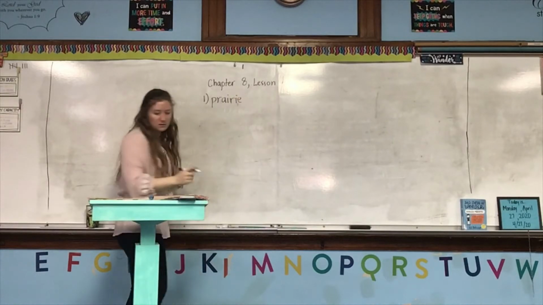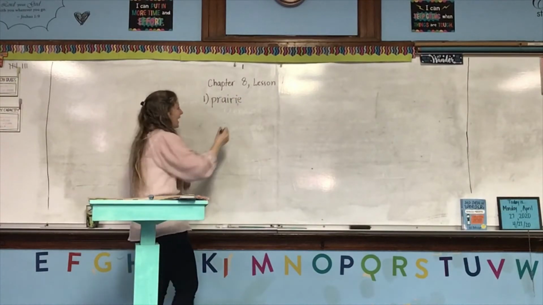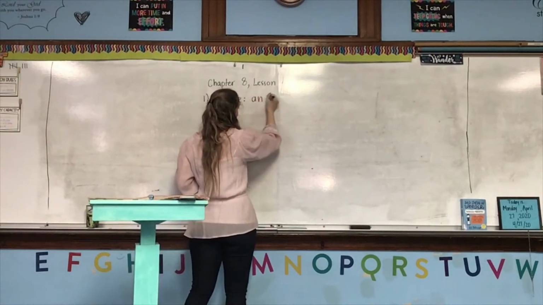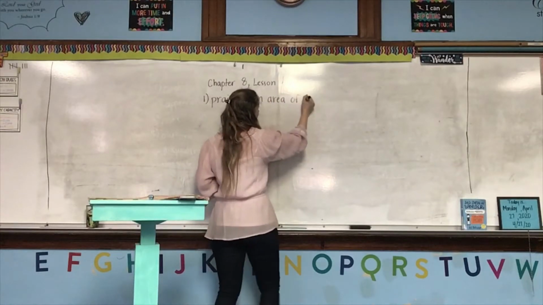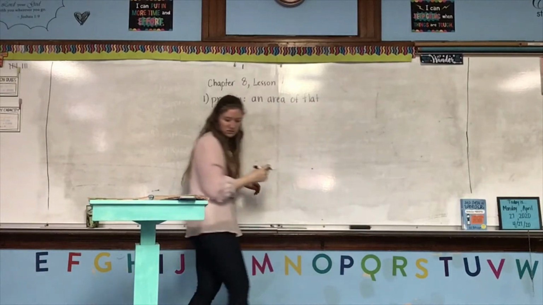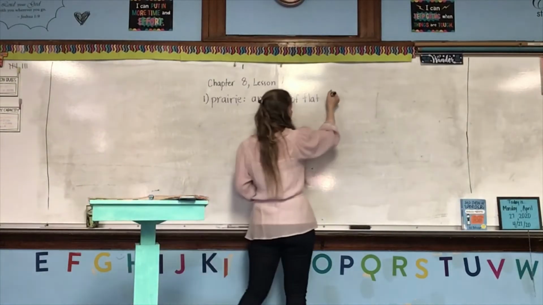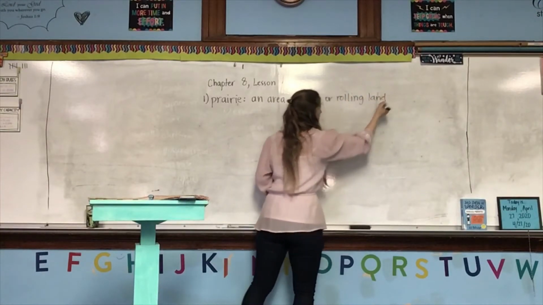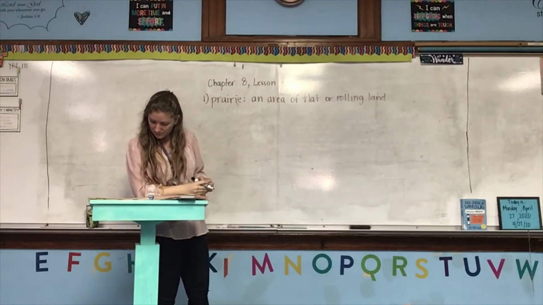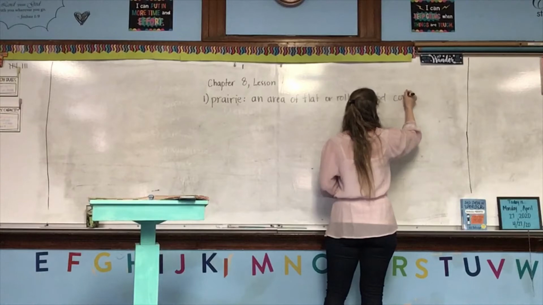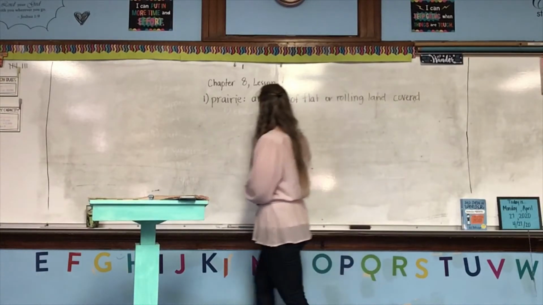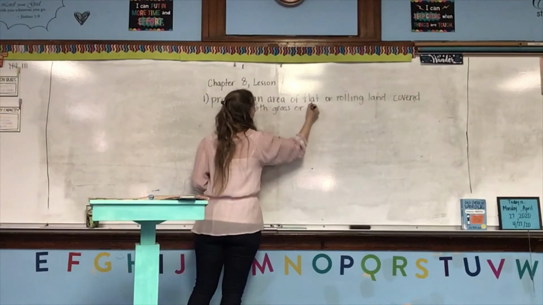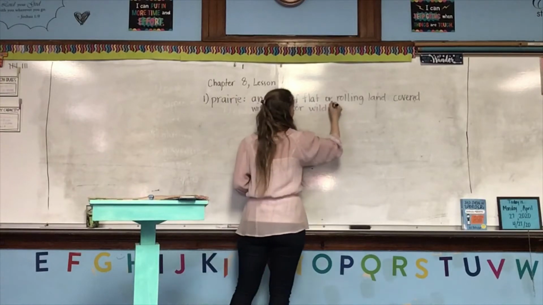prairie. P-R-A-I-R-I-E. And a prairie is an area of flat or rolling, which means hilly, or rolling land covered with grass or wildflowers.